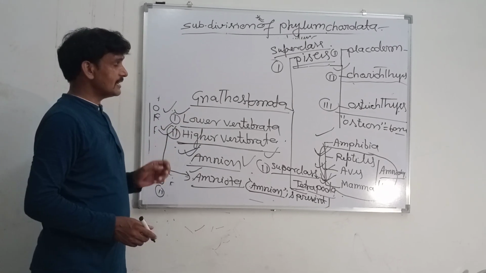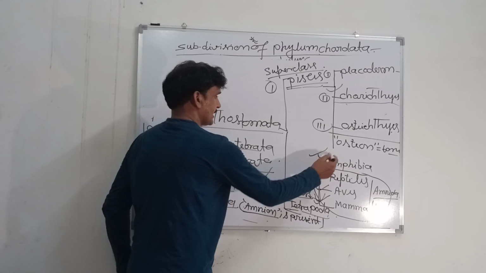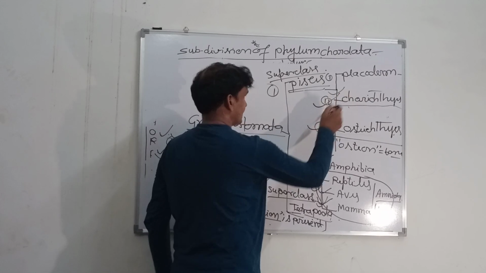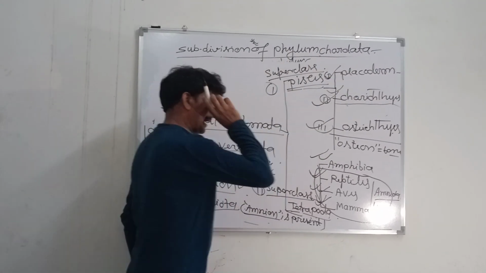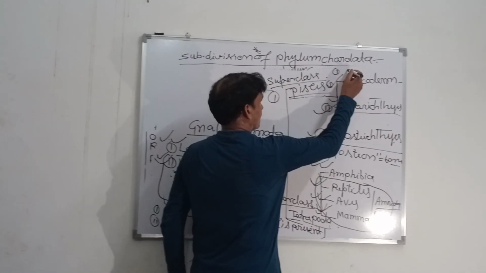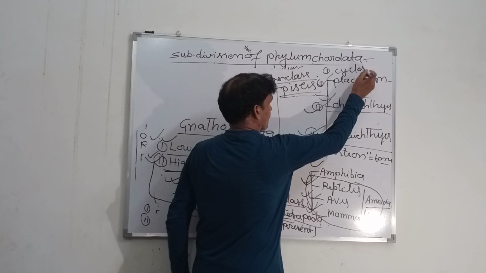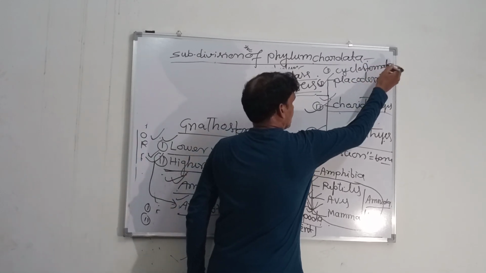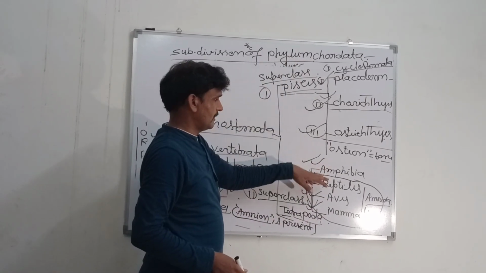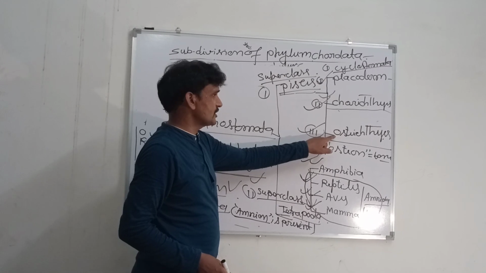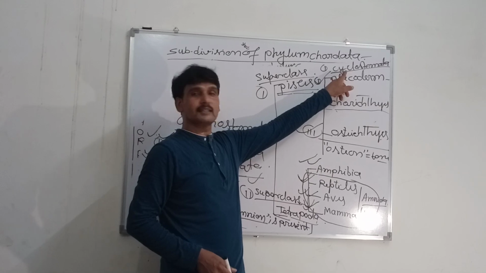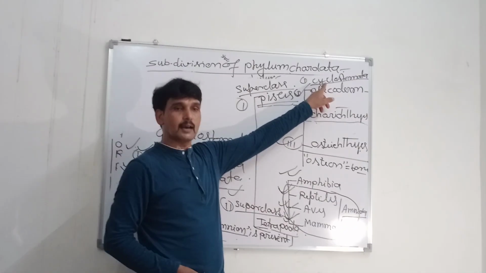The second division is the lower vertebrata. Lower vertebrata includes amphibia, osteichthyes, chondrichthyes, placoderm, and one class, cyclostomata, which is the last class of the Agnatha.